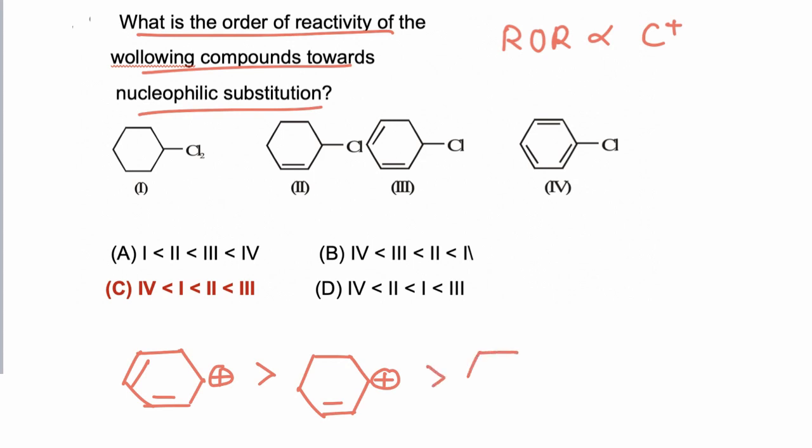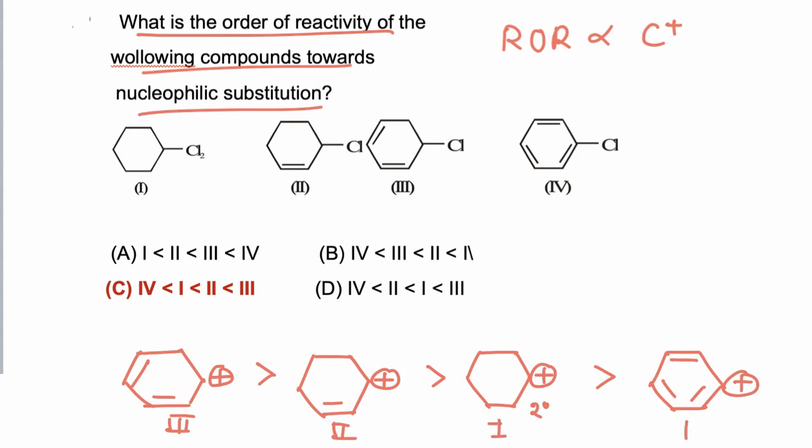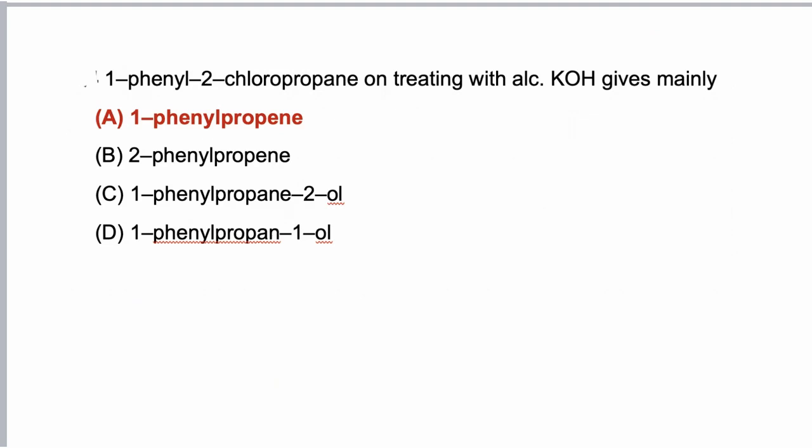In option 1, the carbocation is only stabilized by hyperconjugation, 2 degree. And in option 4, the carbocation is least stable because it is unsaturated, and unsaturated carbocations are highly unstable. So the rate of reaction is maximum in 3, then 2, then 1, and fourth is least reactive. So the correct answer is C: least reactive 4, then 1, then 2, and 3 is maximum reactive. So the correct option is C.